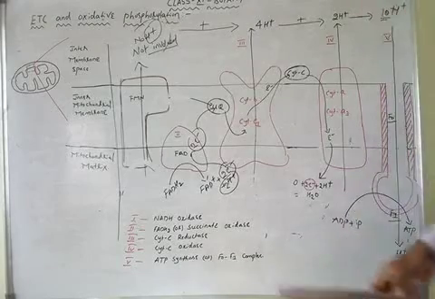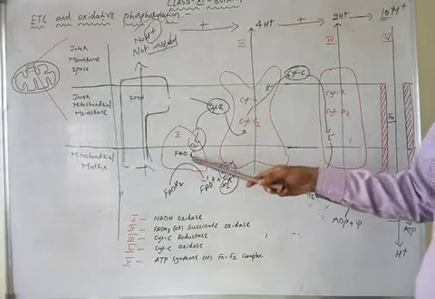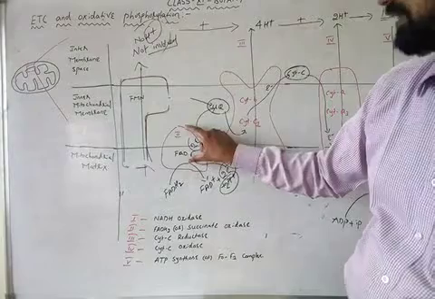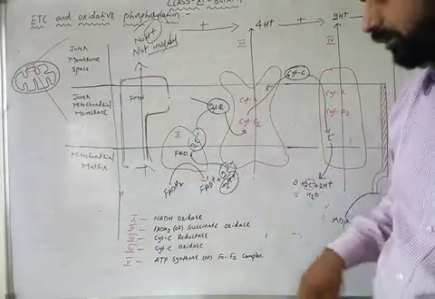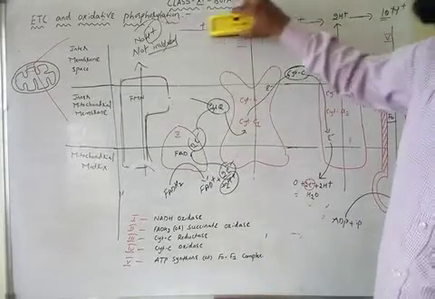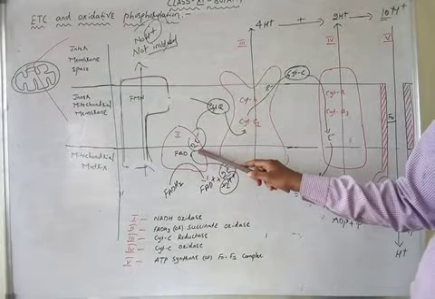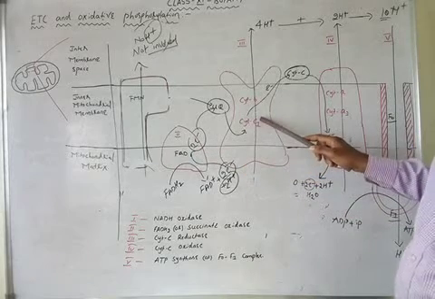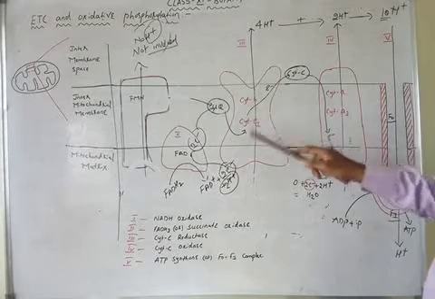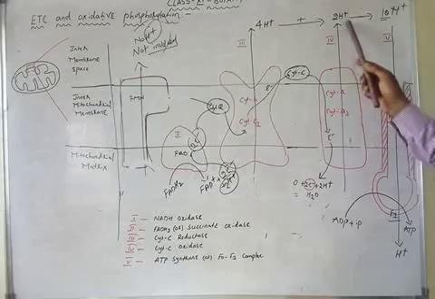Next, these electrons are from complex 2. Now complex 2 cannot translocate protons because complex 2 is present only up to here. Complex 2 will not translocate protons. Next, complex 3. Complex 3 will translocate 4 protons. When electrons from complex 2 are given to complex 3 and then to complex 4, because of this electron transportation, 4 protons are translocated. Now complex 4 is translocating 2 protons.